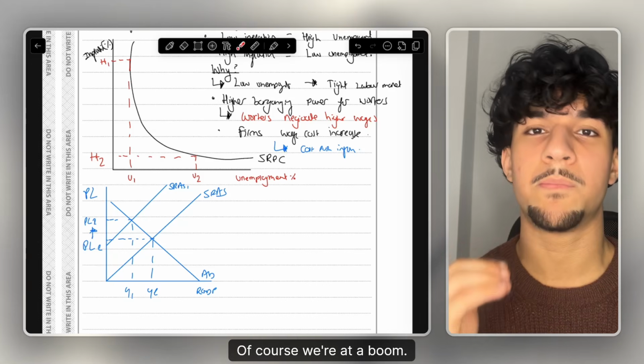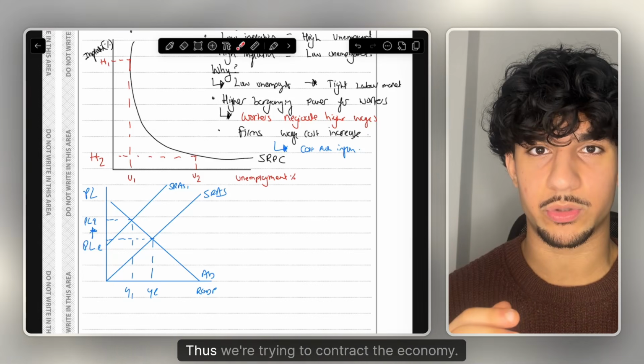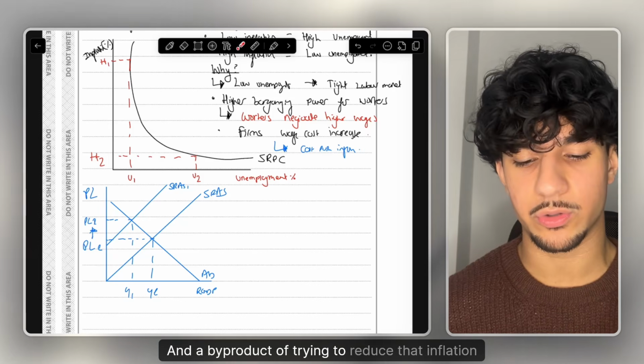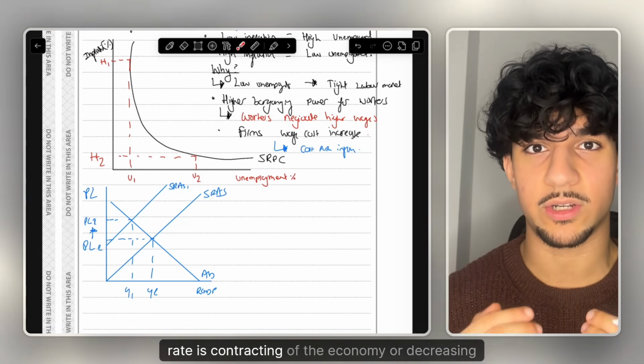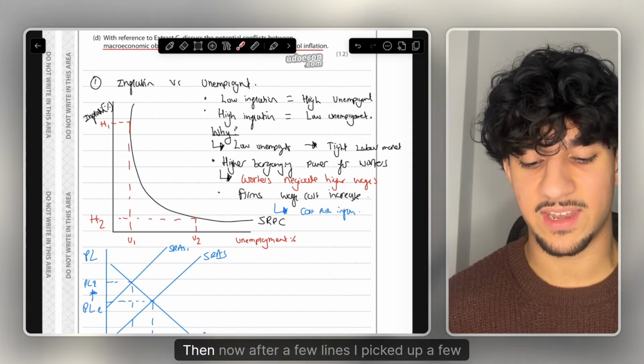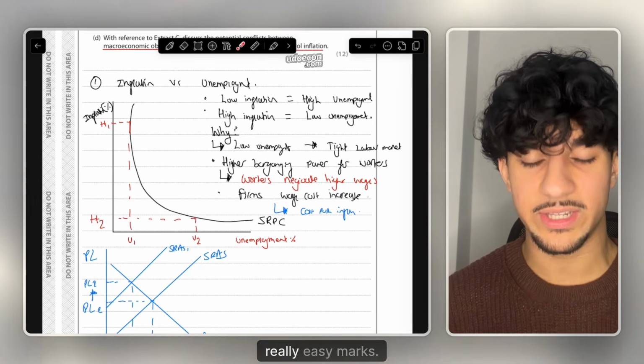Of course, we're at a boom, inflation is too high, thus we're trying to contract the economy, we're trying to reduce that inflation rate, and a byproduct of trying to reduce that inflation rate is contracting of the economy, or decreasing of real GDP. So that would be my first few lines in the chain of analysis. After a few lines, I've picked up a few really easy marks.